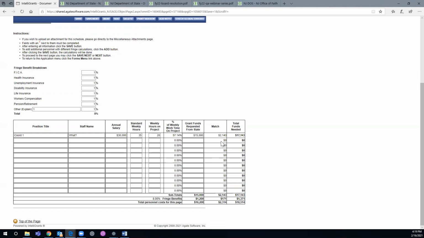All right, perfect. So Sage is saying it's making $30,000. They work 35 hours a week. They're going to work 20 hours on this grant. You're going to charge the grant $15,000. The total amount should actually be $17,143, so Sage is assuming that the other $21,143 is coming from some other funding sources.